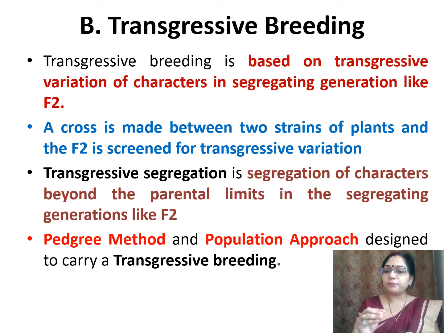Transgressive breeding is based on these segregating characters, so it starts with the F2 generation.